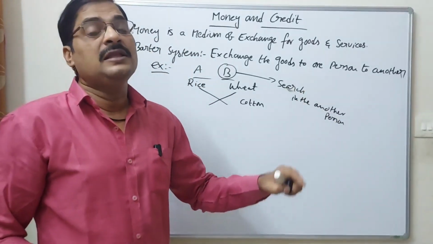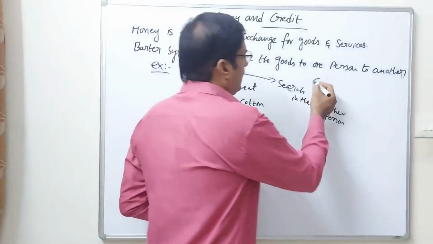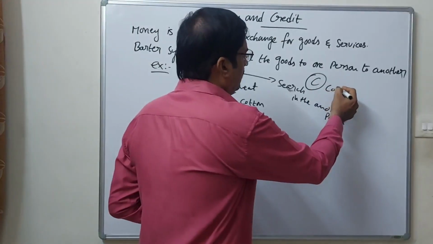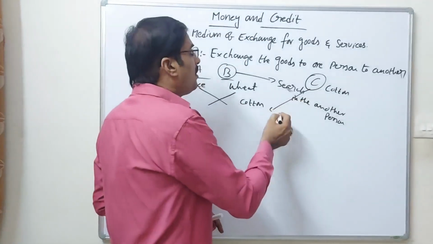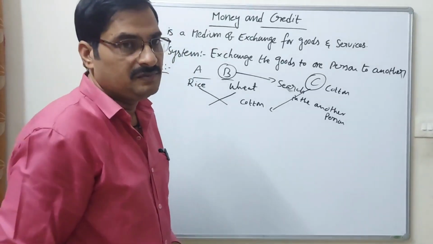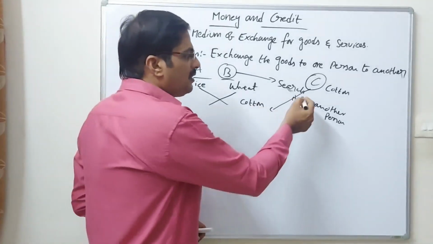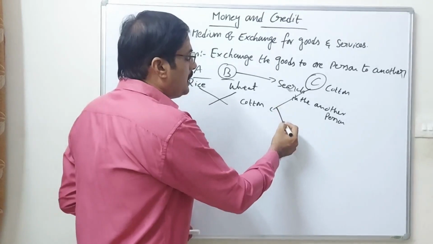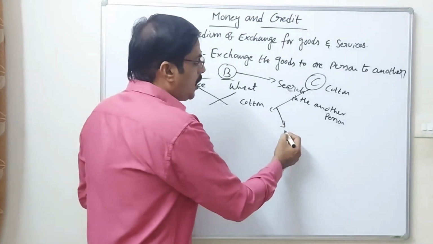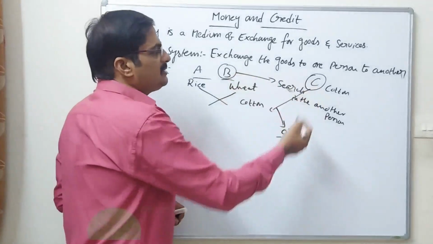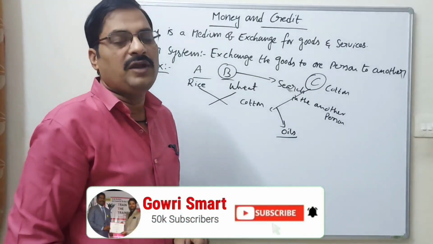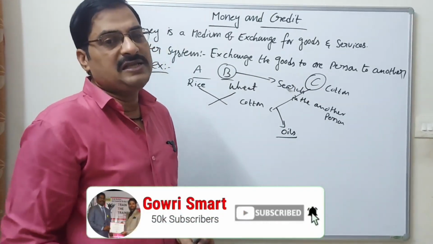One more thing: suppose person C has the cotton, but C doesn't want the wheat. He wants another thing, oil. What will happen? B and C are not willing to exchange goods.